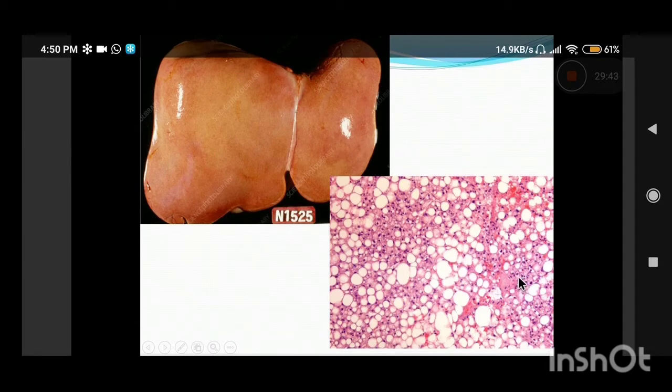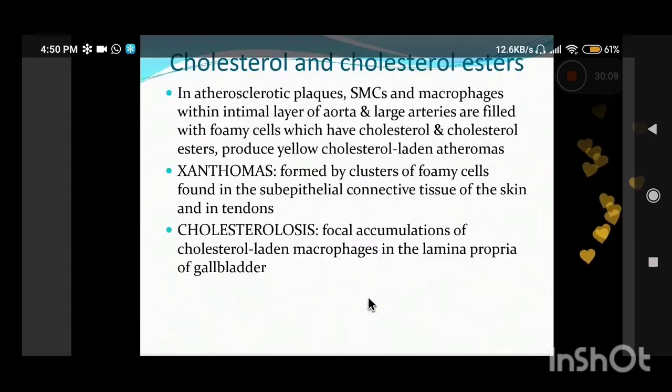Actually, if you see this cell, the numerous small droplets of fat with a central nucleus, that is microvesicular steatosis. When these microvesicles coalesce to form a single large droplet of fat which displaces the nucleus to the periphery, that is known as macrovesicular steatosis. This is a classical case of fatty liver. You will read this more in detail in the subsequent lectures.